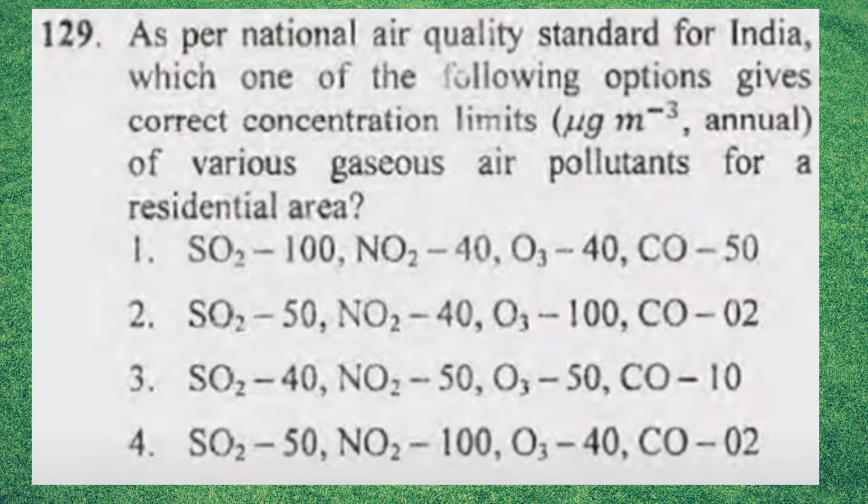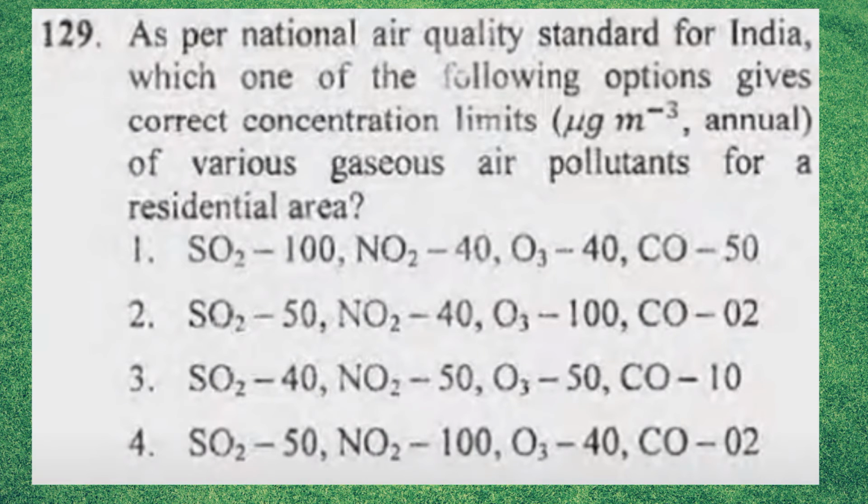We need to study these standards. SO2 is 50, sulfur dioxide is 50, and carbon monoxide is a very poisonous gas, so 0.2 is the standard for carbon monoxide.